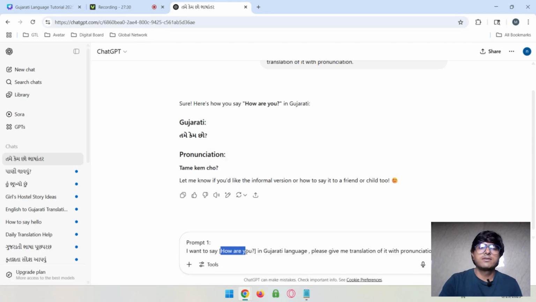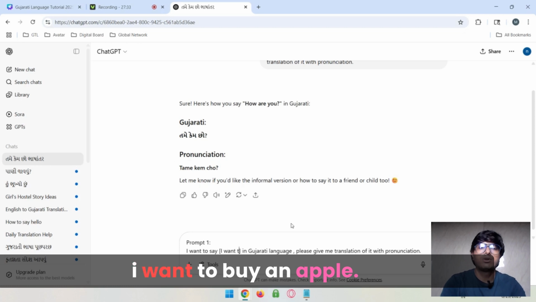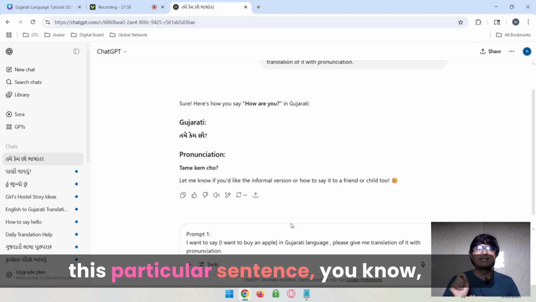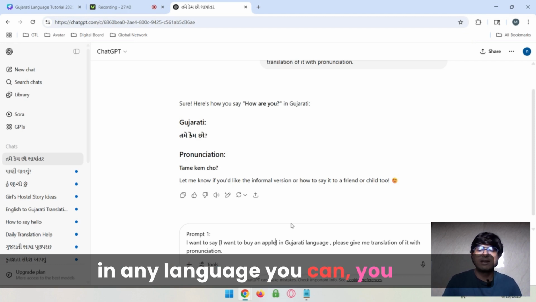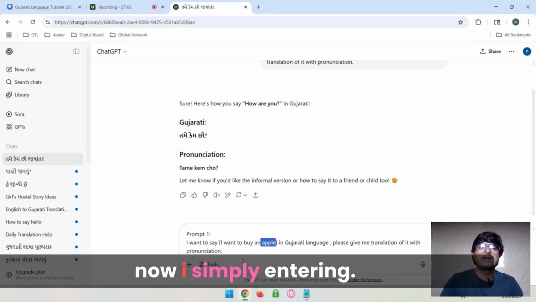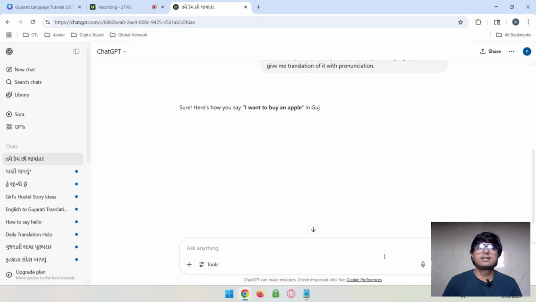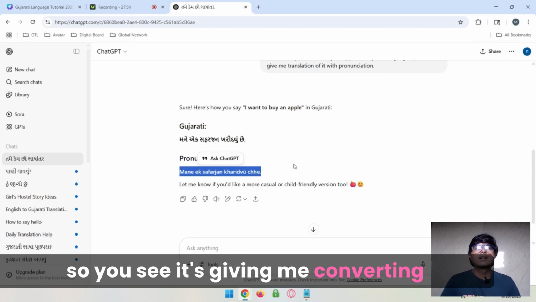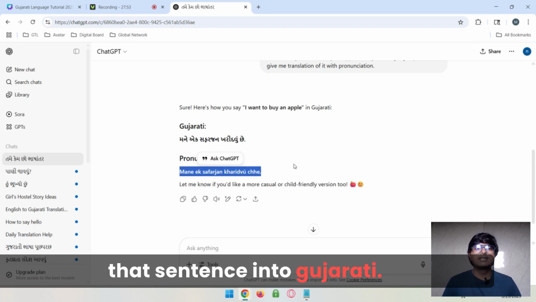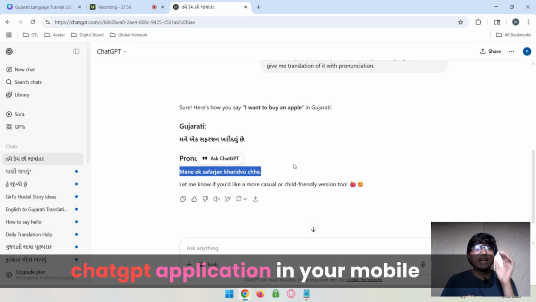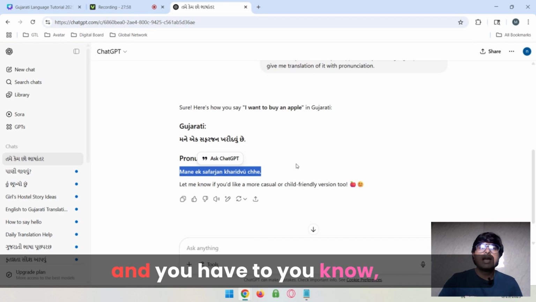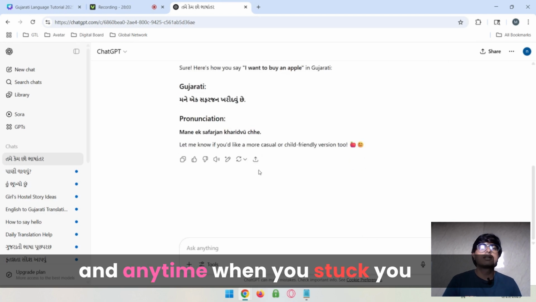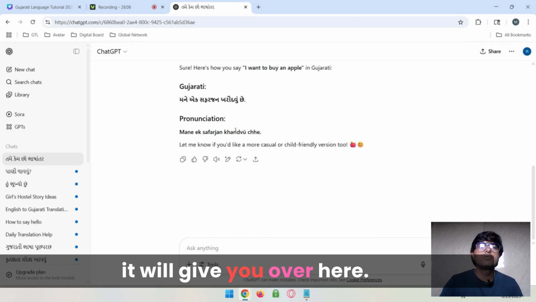Now I want to say "I want to buy an apple". This particular sentence, you can have in any language. Now I simply enter it. So you see, it's converting that sentence into Gujarati. This way you just have to keep the ChatGPT application on your mobile, and keep this prompt with you, and anytime you get stuck you can simply ask ChatGPT and it will give you the answer here.